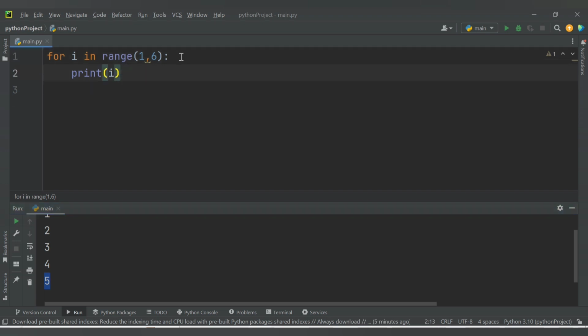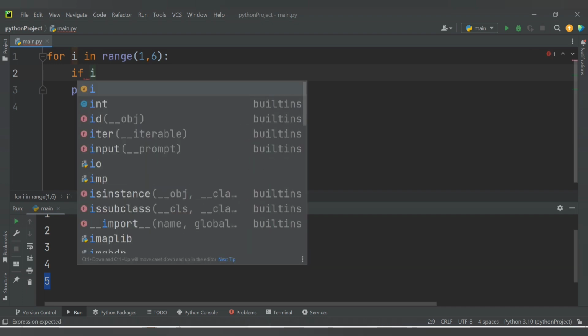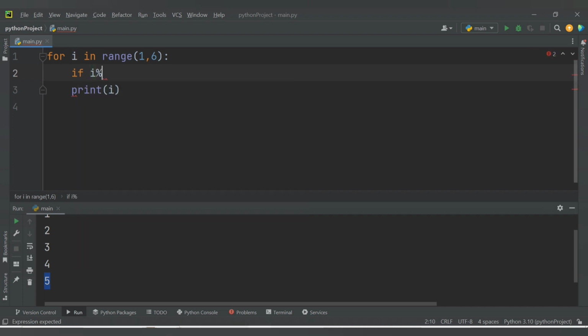What I want to do now, I want to print the values, but I don't want to print the number which is divisible by 5. So if the number is divisible by 5, then I want to come out of the loop. I will provide here the condition: if i modulo 5 is equal to 0, then I need to break.